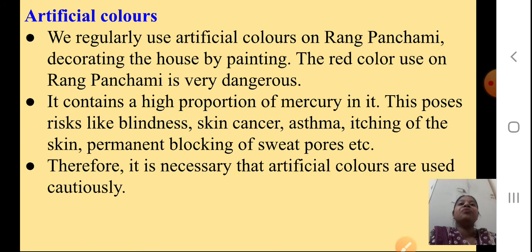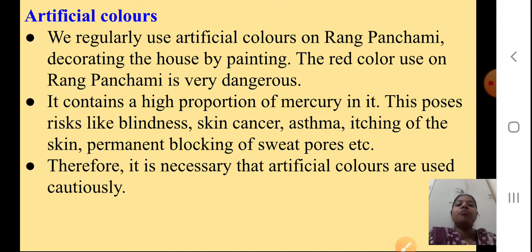Okay students, the next part is artificial colors. We regularly use artificial colors on Rang Panchami, and for decorating the house by painting. The red color used on Rang Panchami is very dangerous. Why, students, is it dangerous? Because it contains a high proportion of mercury.